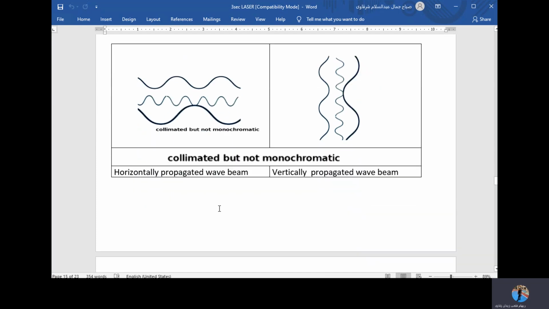One other point of confusion is whether the wave can be collimated but not